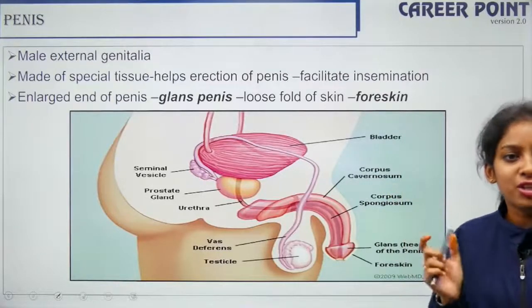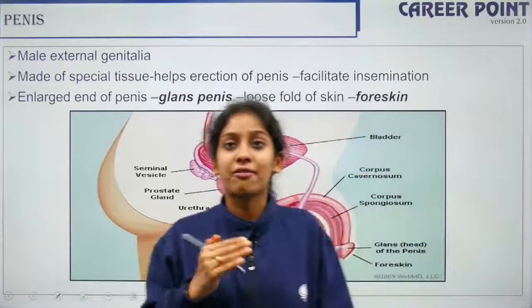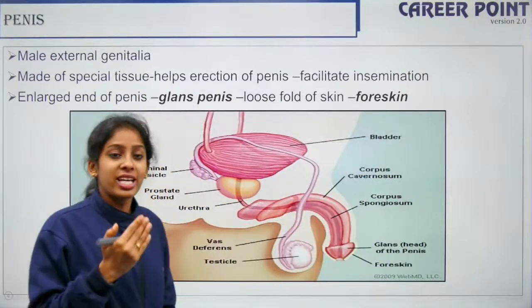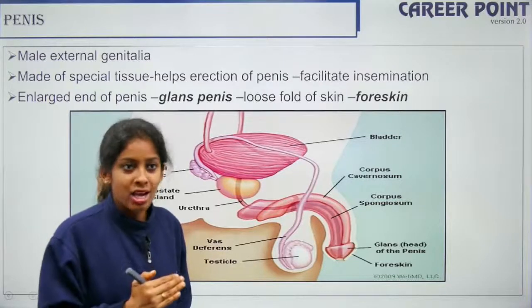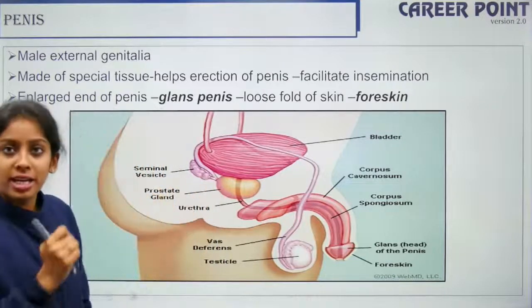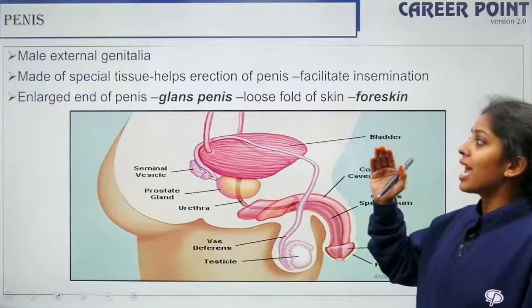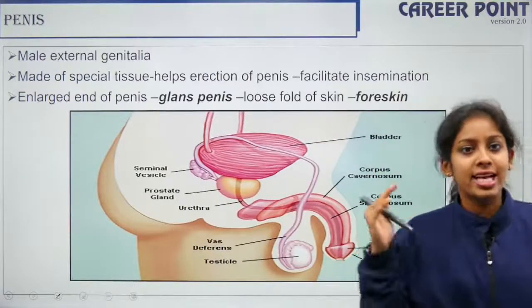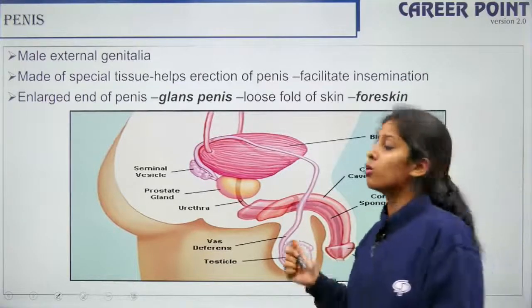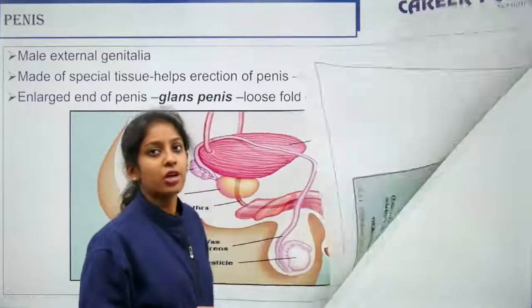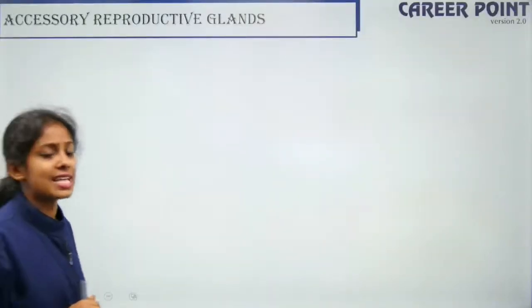So it is made up of a special type of tissue. So this tissue helps in the erection of the penis, so that facilitates insemination. So insemination is the process by which your male and the female gametes meet, right? So this erection of tissue that is present in your male external genitalia does it. Alright, so the enlarged end of this penis, that is the external genitalia, is the glans penis and it is covered by a loose fold of skin that is called the foreskin. Alright, so with this we are done with the external genitalia as well.